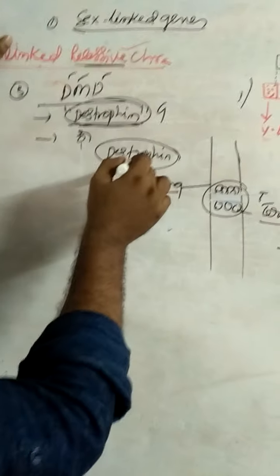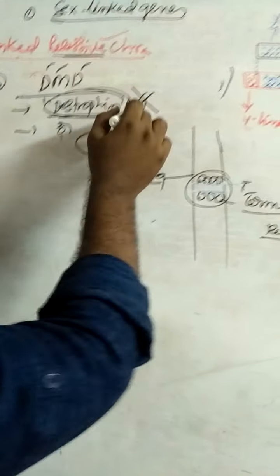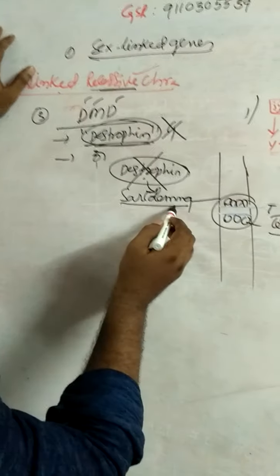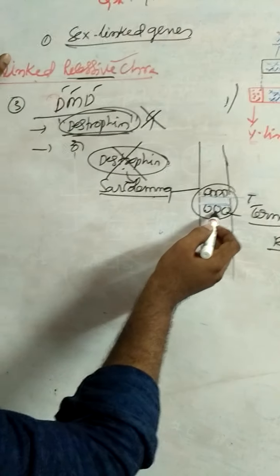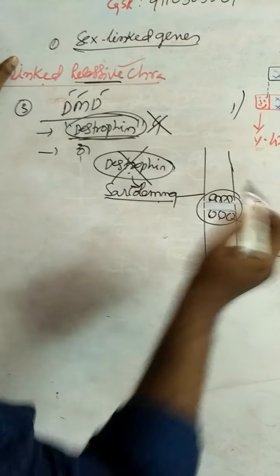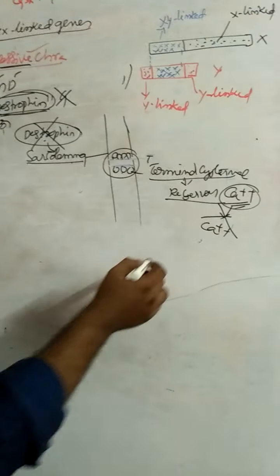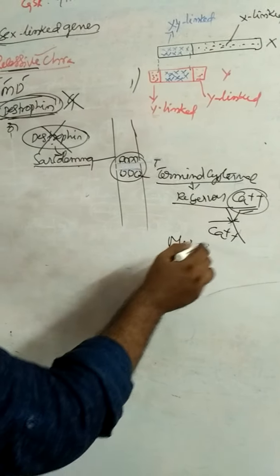Whenever the gene that is responsible for the protein dystrophin undergoes mutation, this dystrophin does not combine with the sarcolemma, does not enter into the terminal cisternae. As a result, calcium ions are not released into the sarcoplasm. Hence, muscle contraction does not take place.